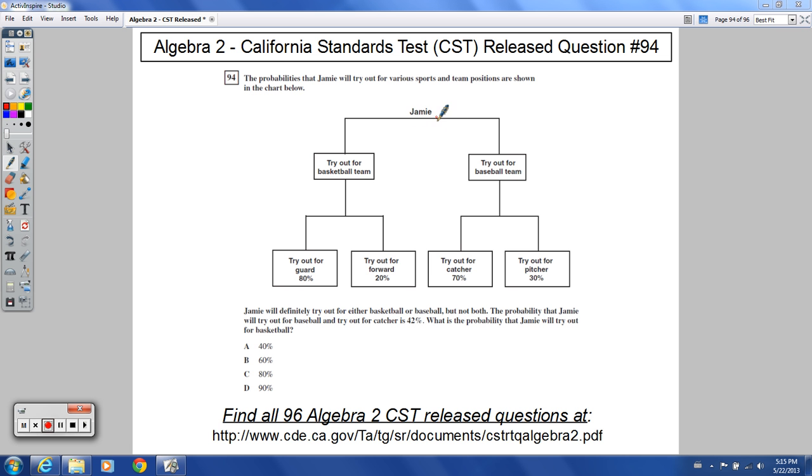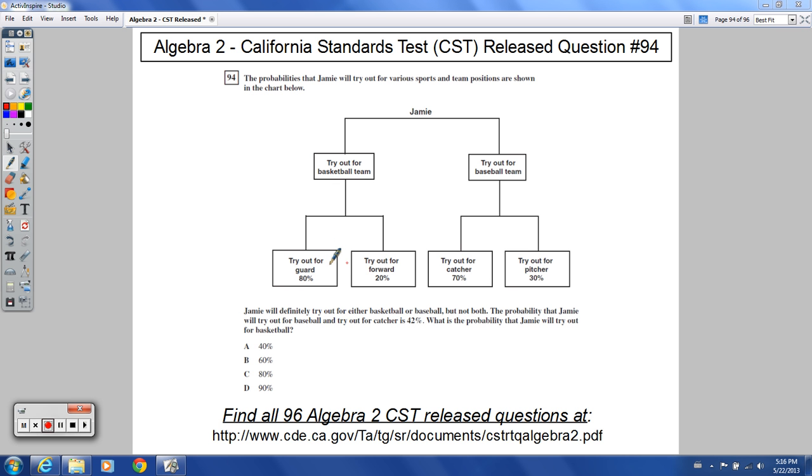We're going to say Jamie's a guy. It's kind of a gender neutral name, but we'll say Jamie's a guy because we're going out for baseball instead of softball. Generally girls would go out for the softball team. So we'll say Jamie's a guy, and basketball from there, 80% or 20% guard versus forward.